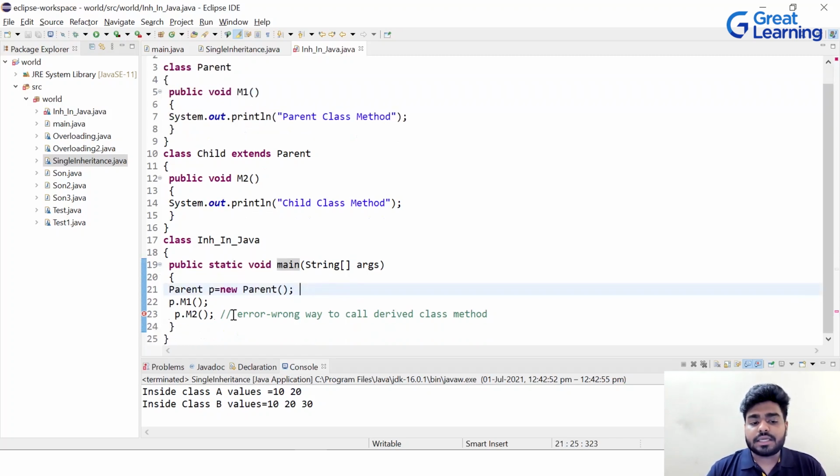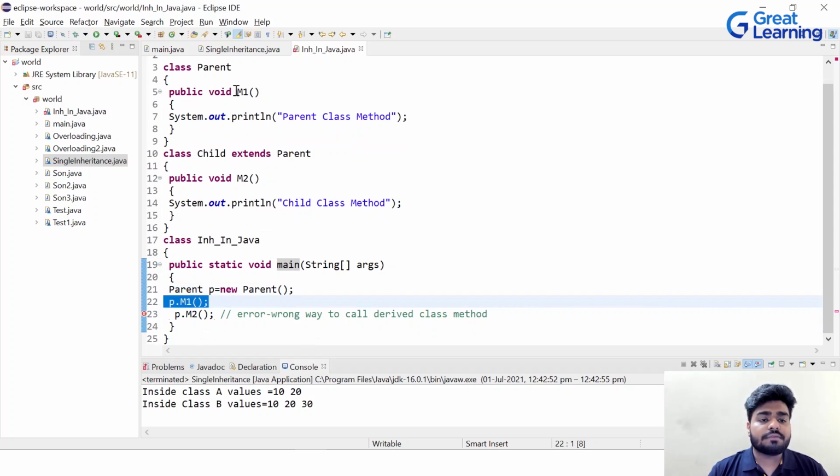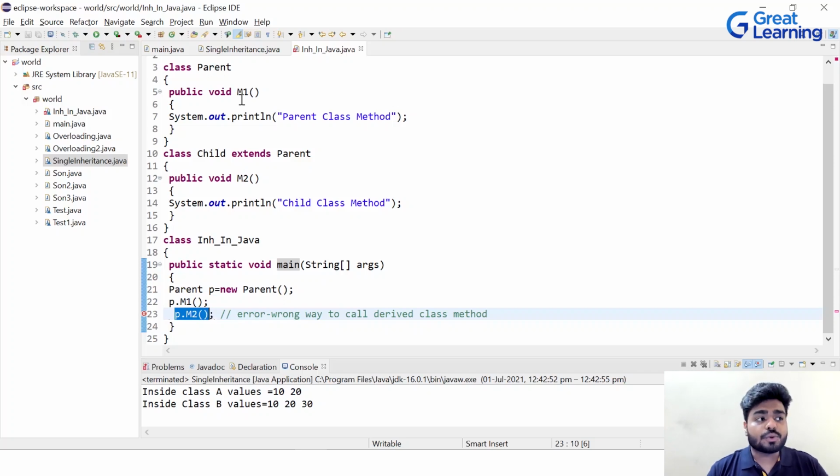So parent P, if you're calling P.M1, that is fine because parent is having that function M1. But when you're trying to call P.M2, that is where it will give you an error because parent doesn't have access to your own features. It is similar to how your parent doesn't know what your own feature, what your talent is, okay?